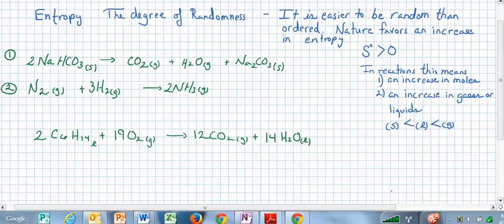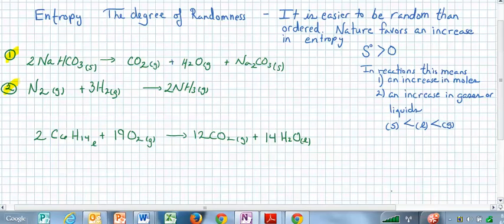So there are a couple different ways of determining whether a reaction is increasing or decreasing entropy. One is just by looking at it. There are a couple reactions here that I want you to take a look at, 1 and 2. Let's take a look at the first one. We have sodium bicarbonate, solid, yields CO2 gas plus H2O gas plus sodium carbonate, solid.